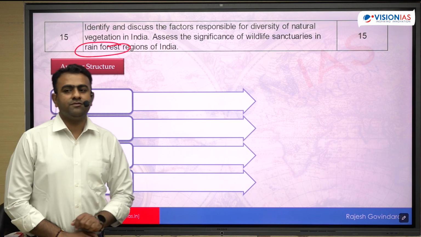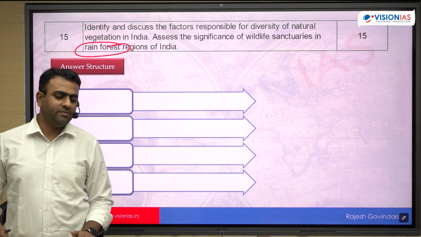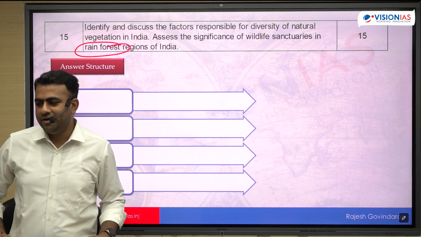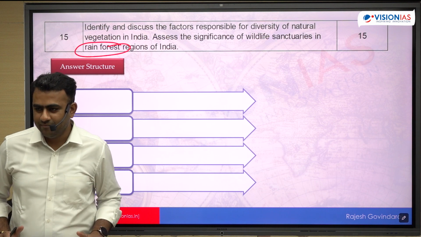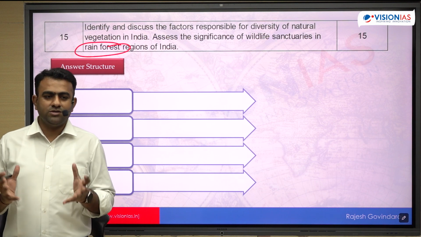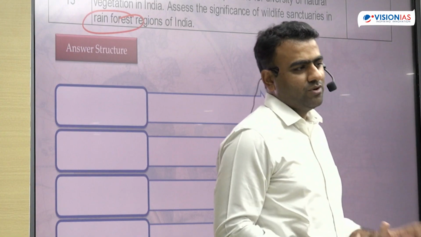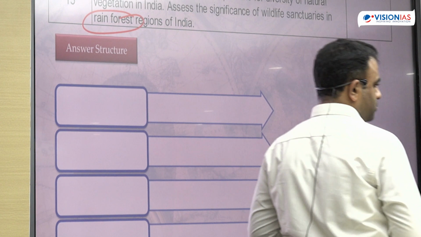What do you mean by significance of wildlife sanctuaries? It means: what is the benefit of creating a wildlife sanctuary there? What are the benefits of having a wildlife sanctuary in a rainforest area? The whole objective of a wildlife sanctuary will be covered there. What are the objectives of wildlife sanctuaries? What are the objectives of this protected area approach?